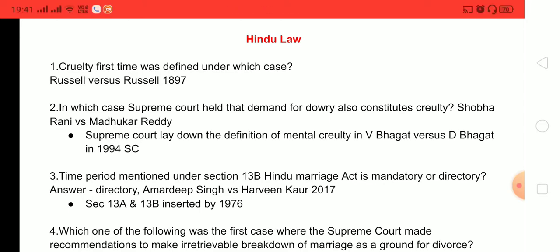Supreme Court laid down the definition of mental cruelty in the case of V. Bhagat versus D. Bhagat, 1994 Supreme Court. This point is also very important.